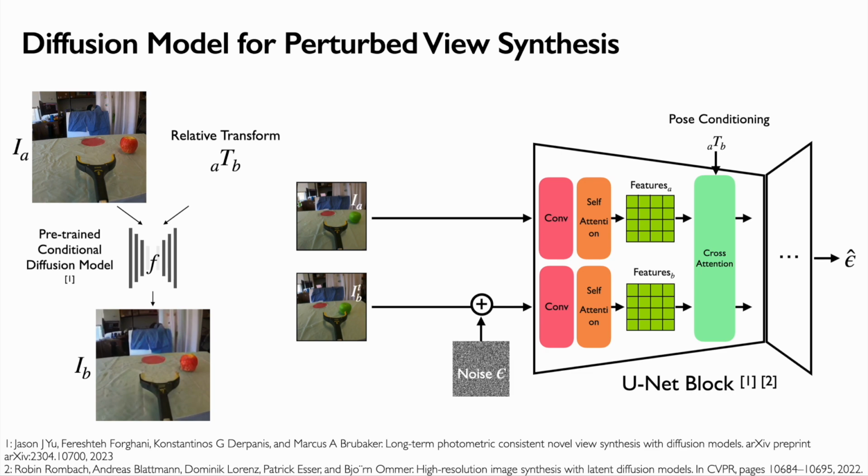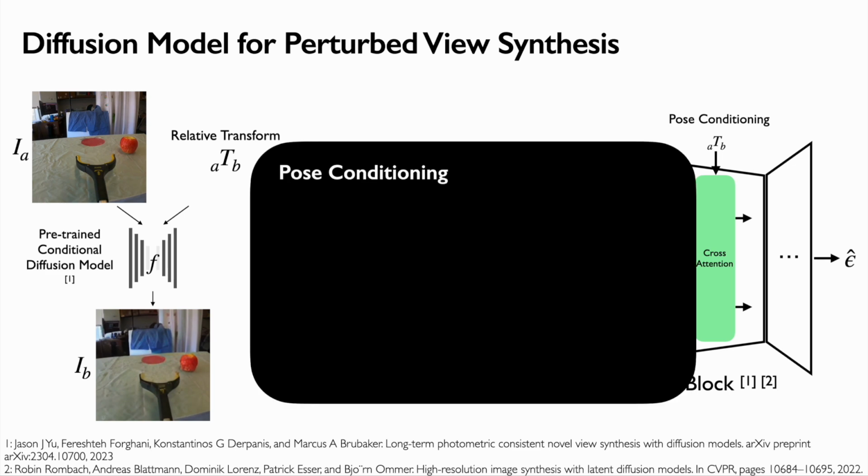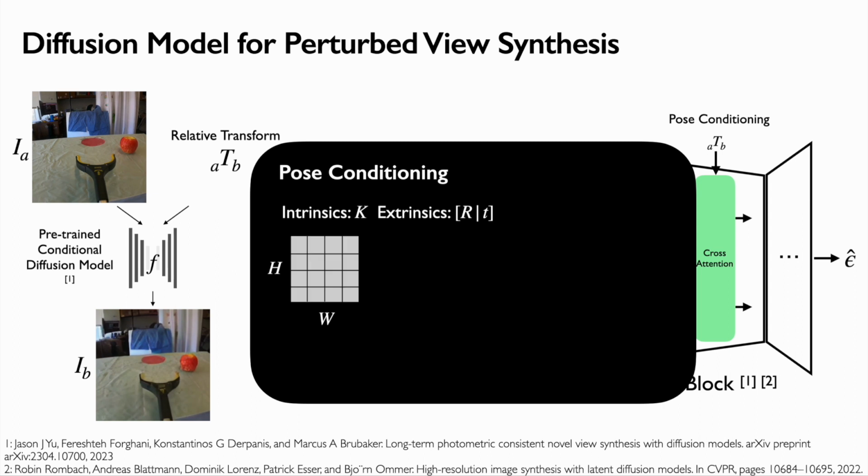Rather than directly denoising in the high-resolution pixel space, the denoising is done in the latent space of a VQGAN autoencoder. We explain in more detail how the original paper conditions on the camera pose information. Given camera intrinsics and extrinsics matrices, and an image taken by the camera that has dimension h by w, we want to represent the camera model using the camera ray direction at each pixel UV, which is given by.